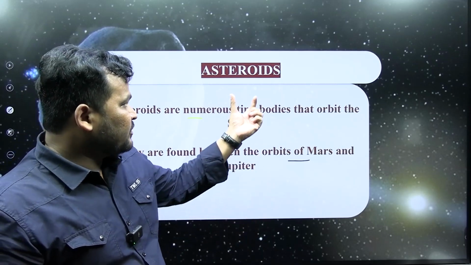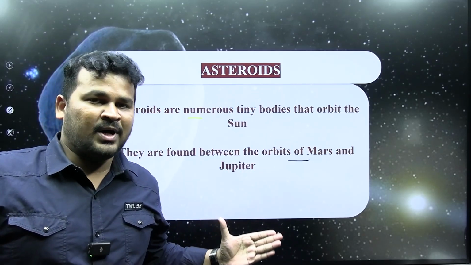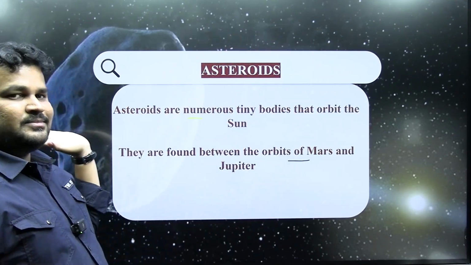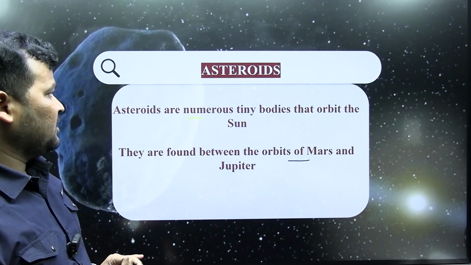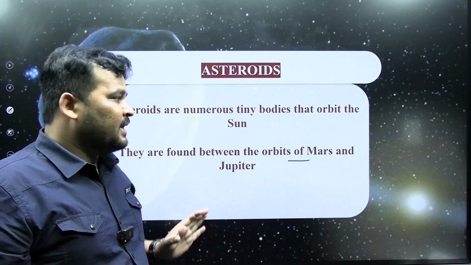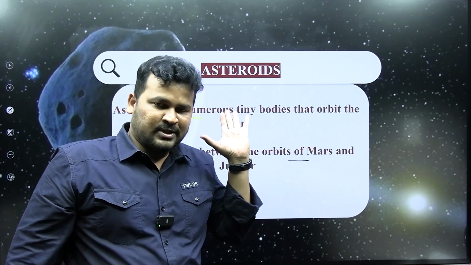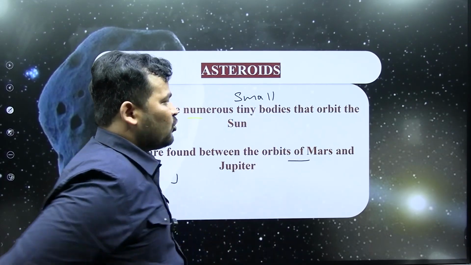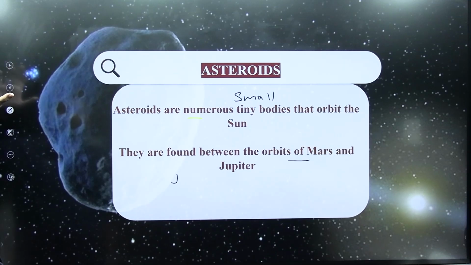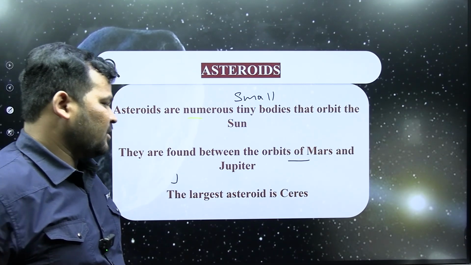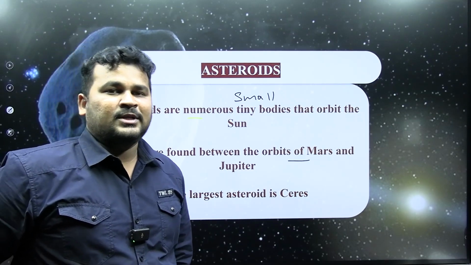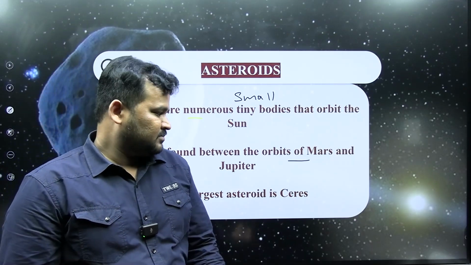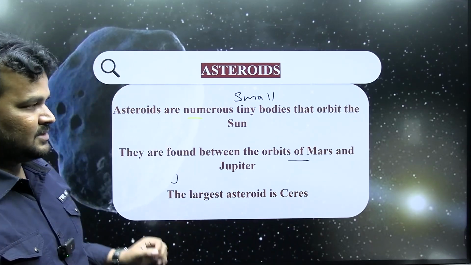So where is the presence of asteroids? They are in between Mars and Jupiter, revolving around the sun. Asteroids are numerous tiny bodies. Tiny means small, very, very small bodies that orbit around the sun. The largest asteroid is Ceres. What is the name of the largest asteroid in the solar system? Ceres is the answer.